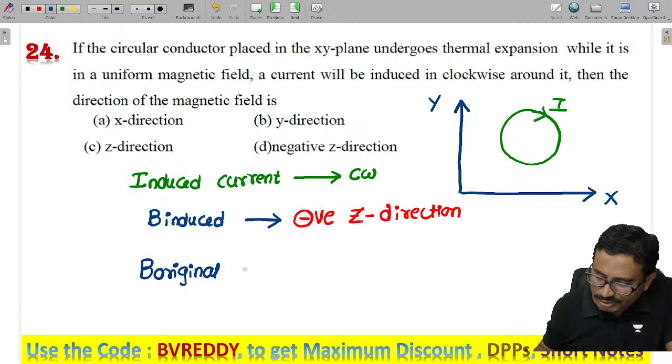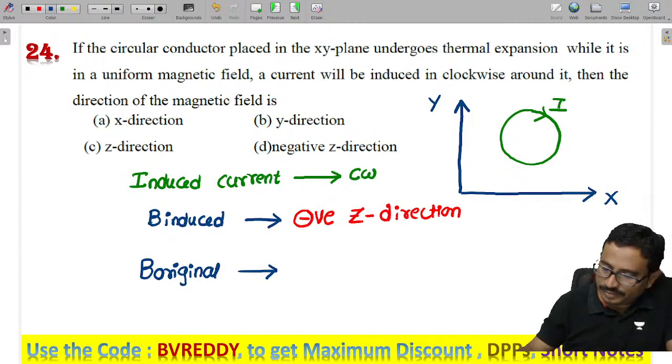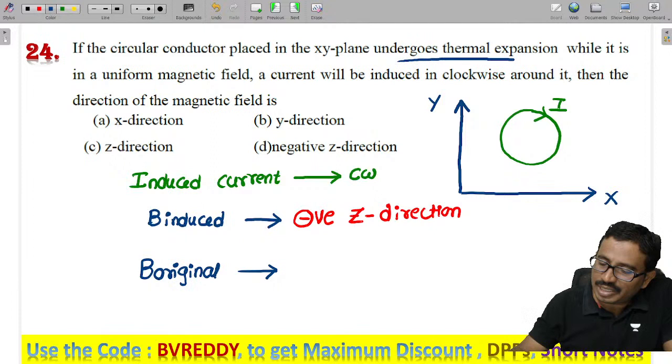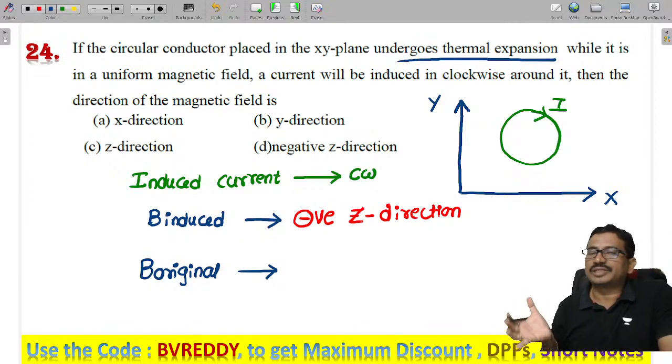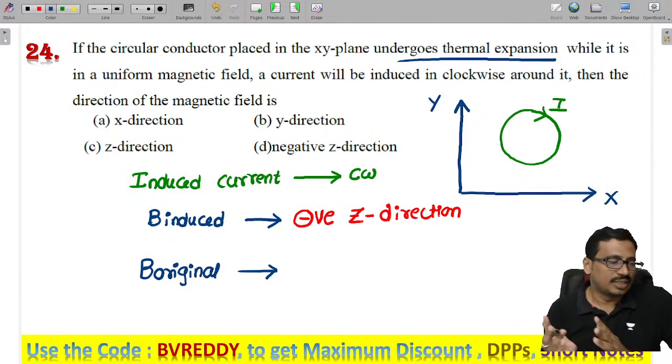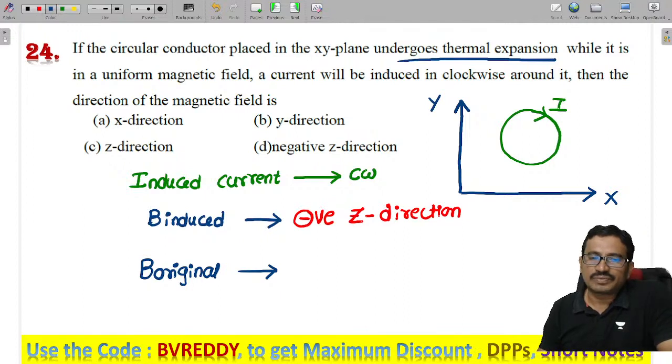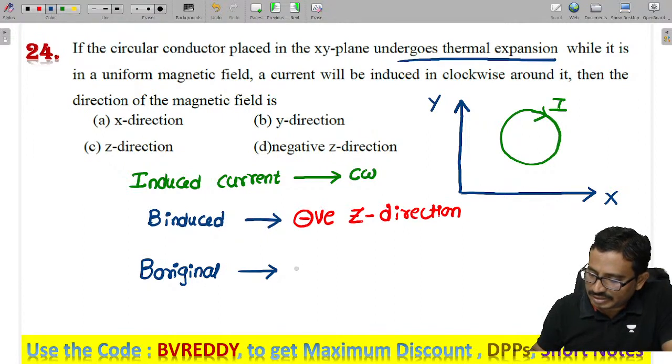So look at this carefully. Here a current is induced in a clockwise direction because of thermal expansion, where the flux increases. The induced field and the original field are opposite to each other.